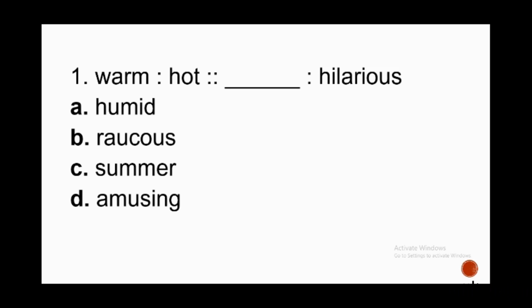So, eliminate letter A. Okay, what do you think is the answer? Okay, the right answer is letter D. Amusing is to hilarious. Based on the relationship of amusing being less intense than hilarious, having the same relationship, warm is to hot. Degree of intensity.